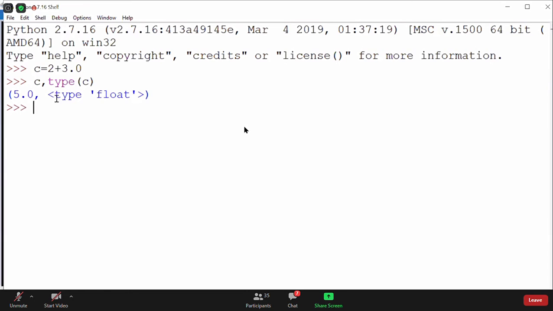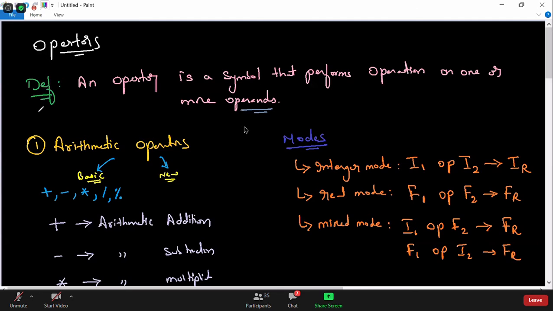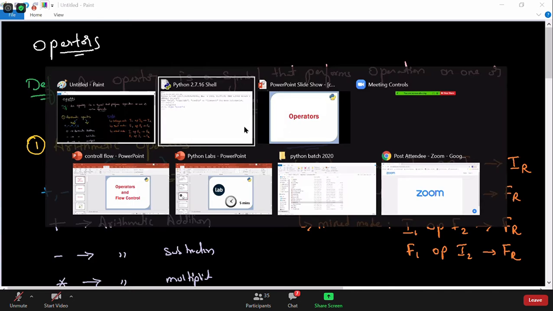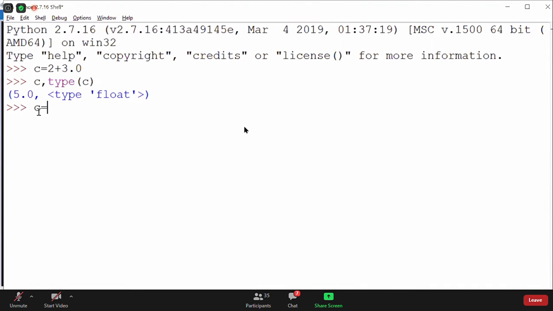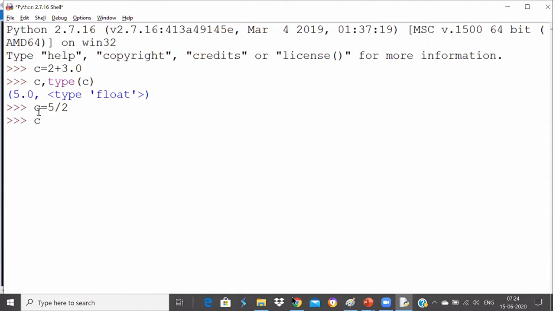We didn't declare any data type, so the data type has been decided at runtime. We also know about memory management, but let's not worry about that right now. Let us concentrate on operators today. Since you have confirmed that you understood the three modes, integer mode, real mode, and mixed mode, let me put a question to you. What do you think if I say C is equal to 5 divided by 2? I'll print C and type of C. Tell me what will be the output.